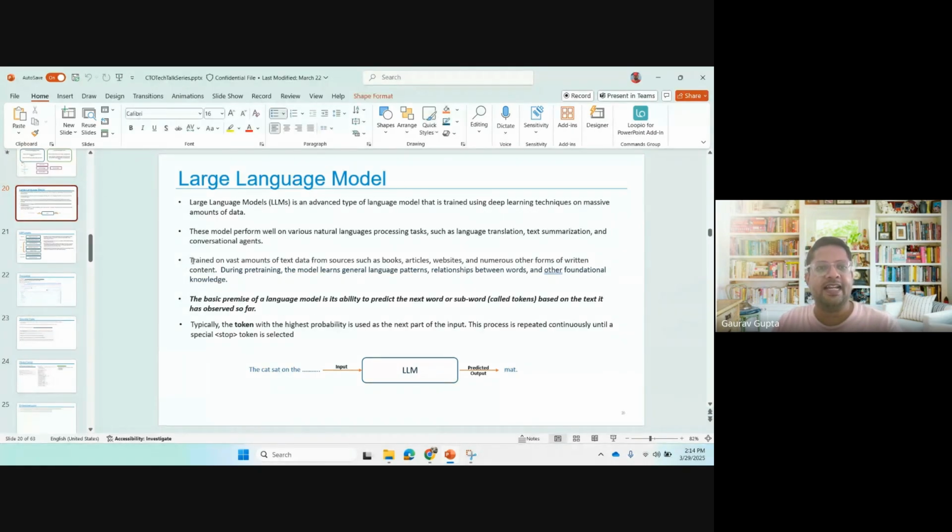LLMs are trained on a vast amount of text data, sources like books, articles, other written content, publicly available. If the data is hidden in your SharePoint, in your knowledge bases, in your PDFs, in your Word documents, there will be no access to that on the internet, and LLMs cannot be trained on that.